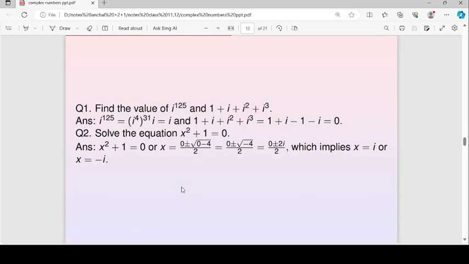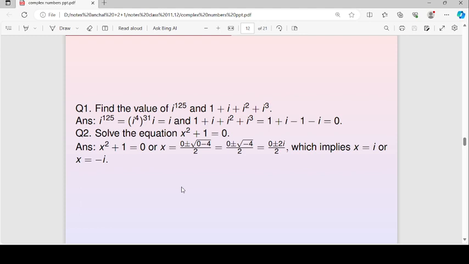Now we will see some questions. Find the value of iota power 125 and this expression. Firstly we will divide 125 by 4. We get iota power 4 whole to the power 31 into iota. We know iota power 4 is 1, so this will be iota. And in this expression, 1 plus iota square plus iota cube, we put the values of iota square and iota cube and we will get 0.